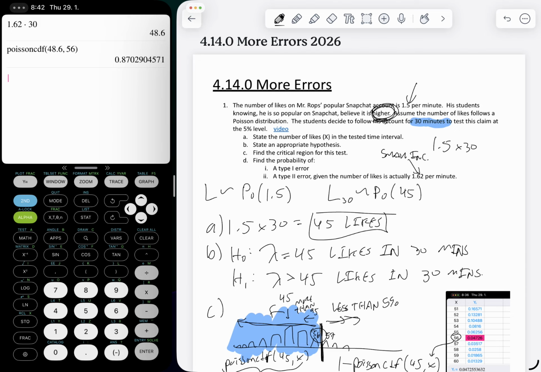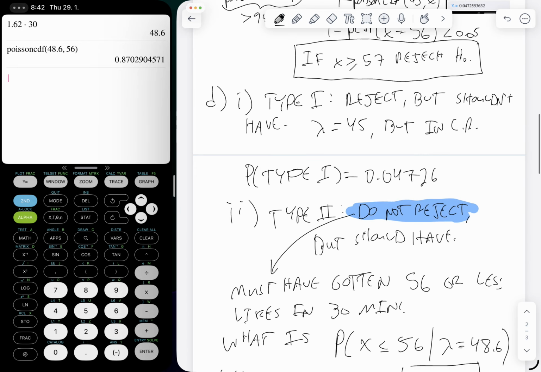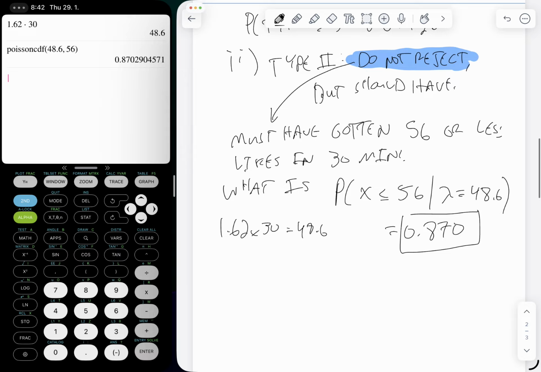And so it's not even really that useful. If the average increased to like 3 likes per minute, there's a very small chance that you would have a type 2 error, because if you're expecting, let's do 3 times 30, which is 90, the odds that you get less than 56 go down quite a bit.